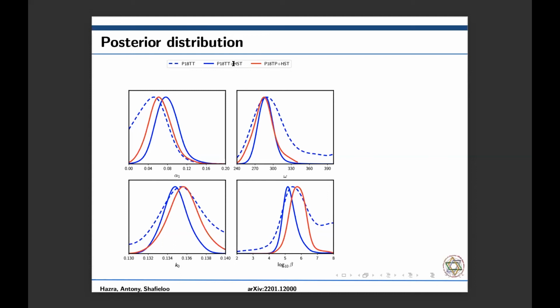We can see that when we add the HST priors to the TT likelihood, and the TP is the full likelihood, TT, TE plus low T plus low E likelihood, we are able to get more than 3 sigma significance for alpha 1. That is, alpha 1 equal to 0 is rejected with a confidence of 3 sigma.